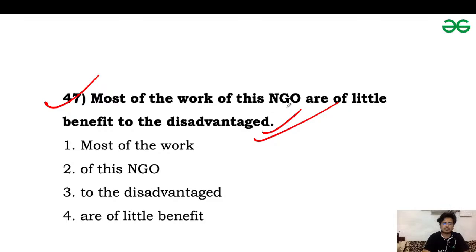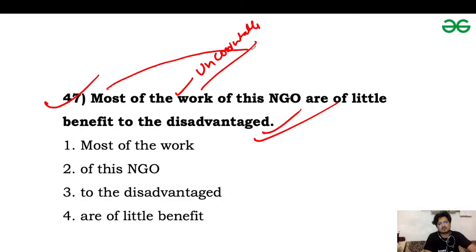What should be the answer for question number 47? Comment your answers. Most of the work of this NGO are, okay, so we are talking about most of the work. Work is an uncountable noun, and its fraction will also be considered an uncountable noun. According to the rule, an uncountable noun always takes a singular verb, so it should be "is" in place of "are".